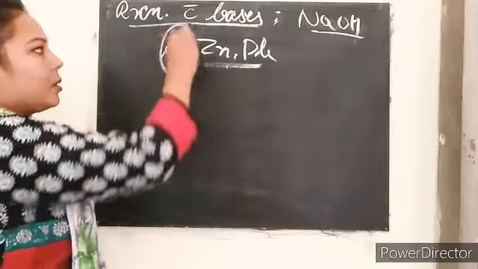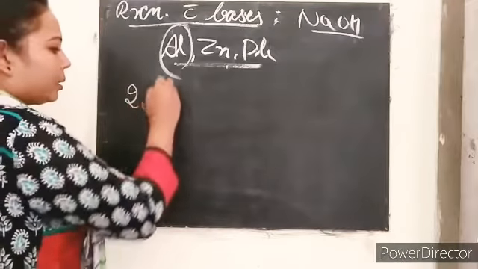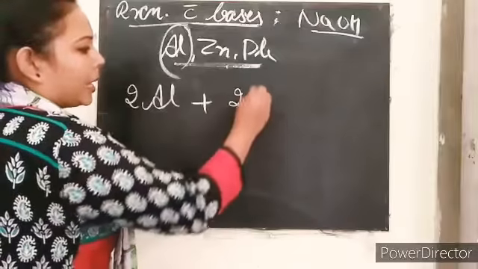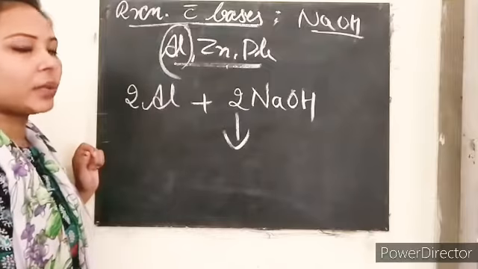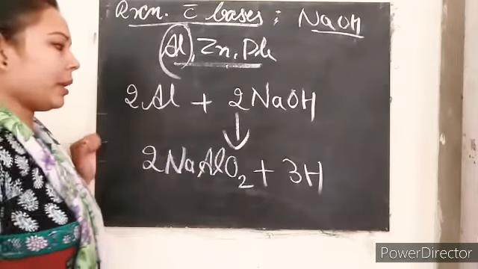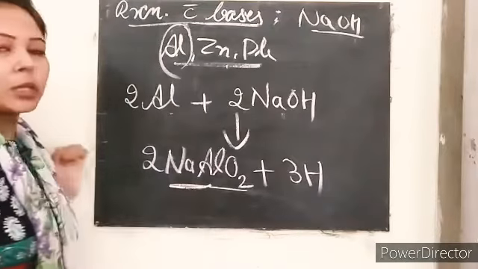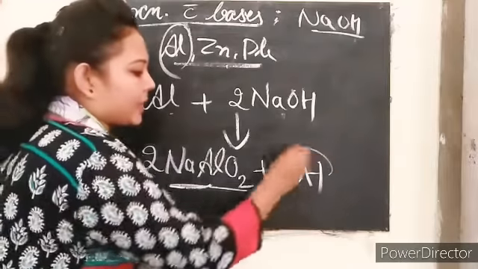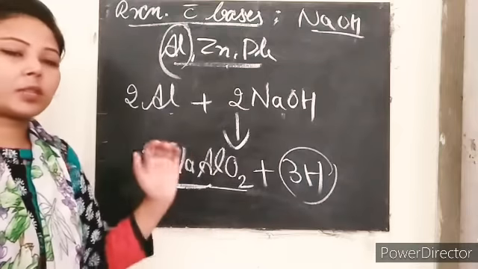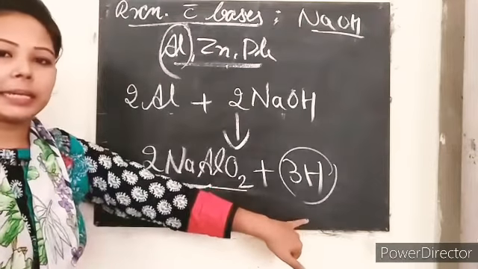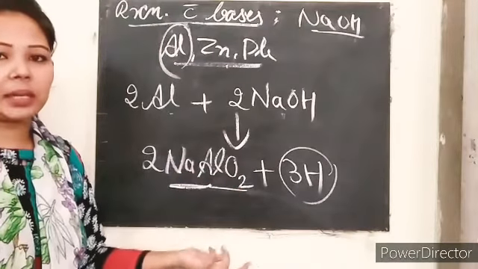Let's see. First I'm taking aluminium's example. Here 2 aluminium plus 2 NaOH we are taking. What happens when both react with each other? When these react with each other, they give sodium aluminate, and hydrogen also releases in the process. This reaction shows that heat is released during this process, and this process is exothermic in nature.